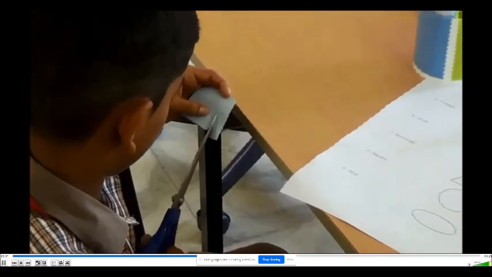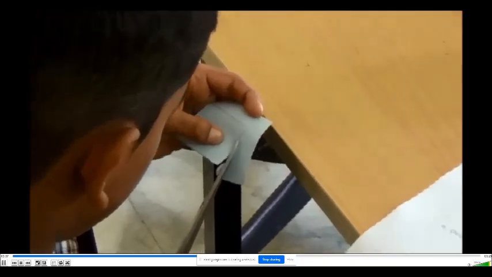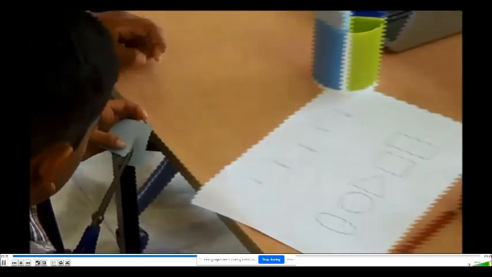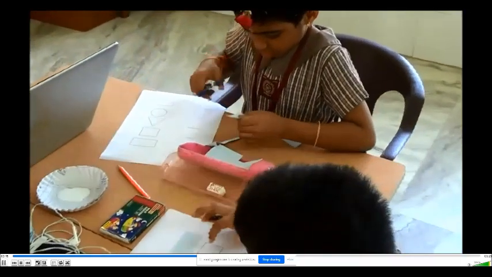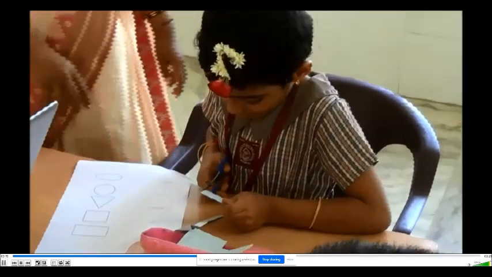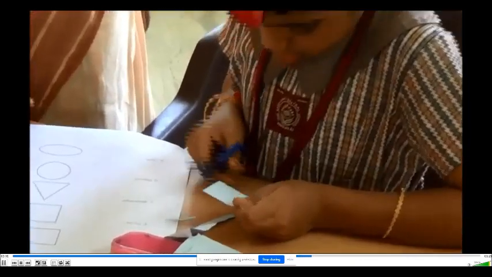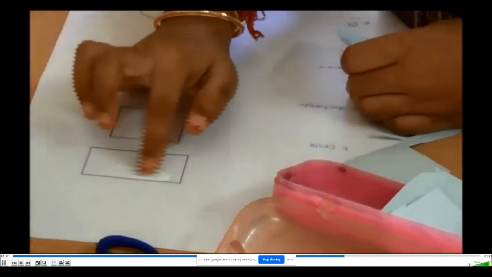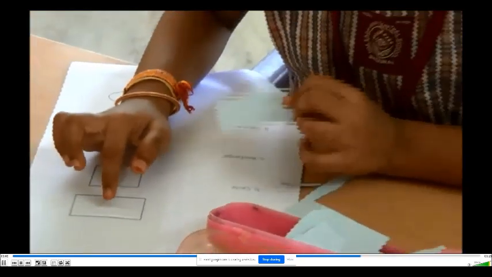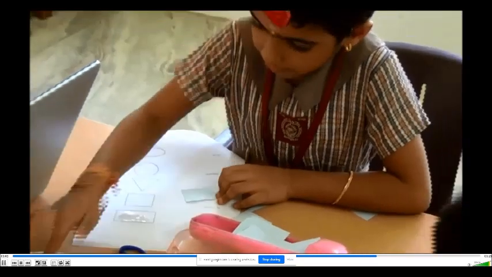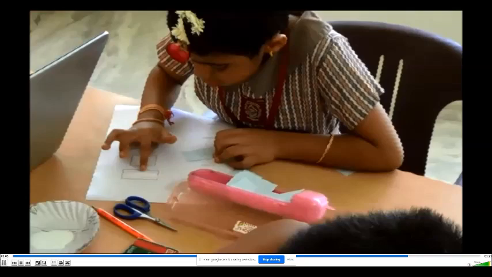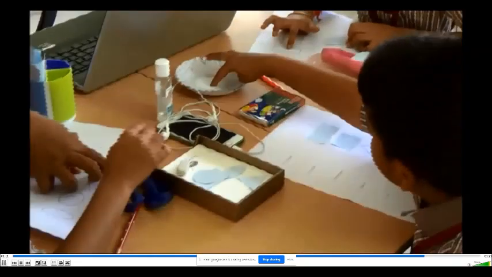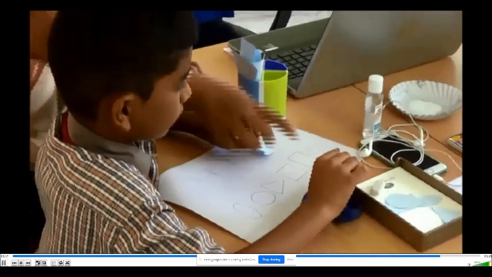But here for this child, as he lags in eye-hand coordination, I'm helping the child by giving ready-made cut shapes so that the child is a bit faster, even comparatively to the other children. See, he has come to the second shape, but these two children are still in the first one because they wanted to cut and trim and then paste it, right? So this child's level of confidence increases, that even this child can complete it on time like all other children, though he is not doing some process in between.